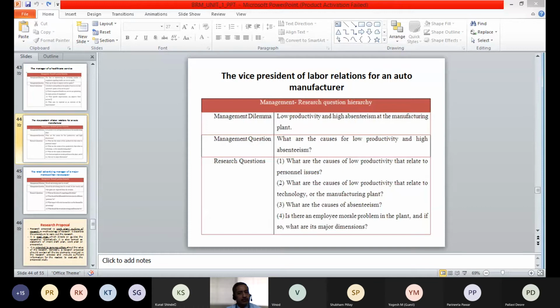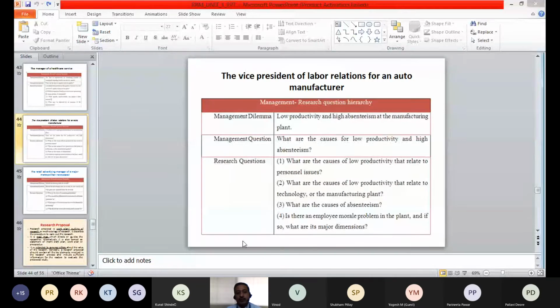And if yes, what are the different personal issues related to that low productivity? Question number 2: what are the causes of low productivity that relate to technology or the manufacturing plant? So if the low productivity is not about personal issues, are the causes related to the technology or the manufacturing plant?